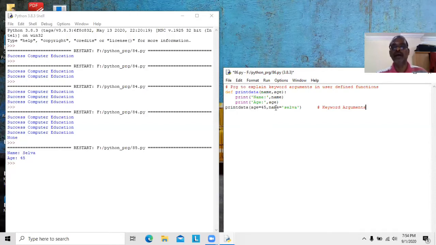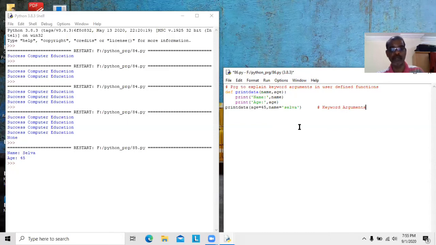Third point, arguments may be in improper order. In the previous case, that is required argument, we have to place first Selva and then 45. Here arguments may be placed in improper order. So age is put in front, next name is given. That's no problem. That is what is called a keyword argument.